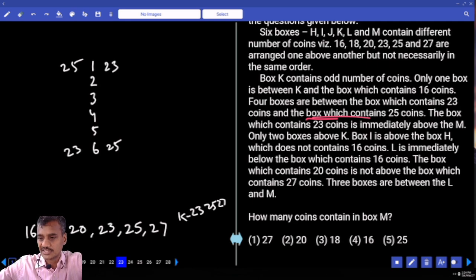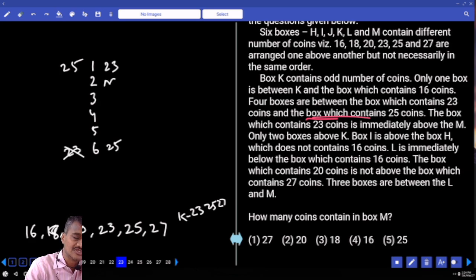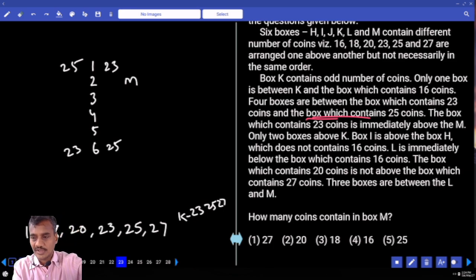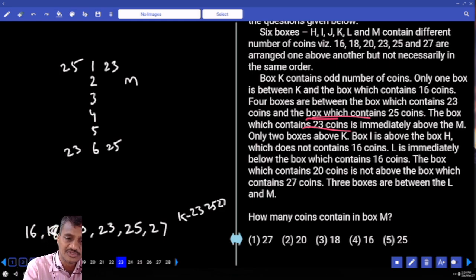The box which contains 23 is immediately above M. This case is not possible, isn't it? 23 is immediately above this M. And so where is this M? Now M must be here. Then second from the top. The box which contains 23 is immediately above M. Only 2 boxes are above this K, and so K must be here. Now K can be either 23, 25 or 27. 23 and 25 are not possible, and so K must be 27. Follow here or not?